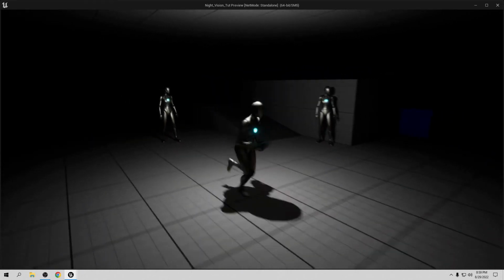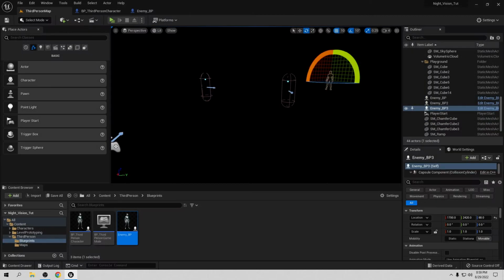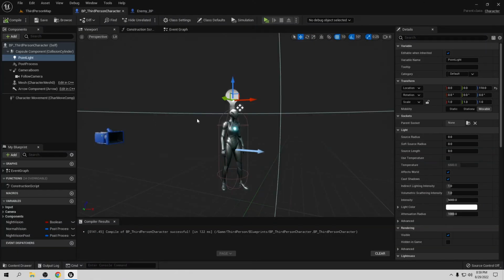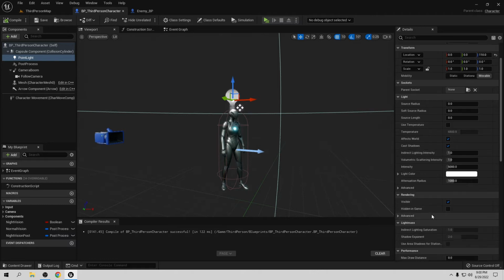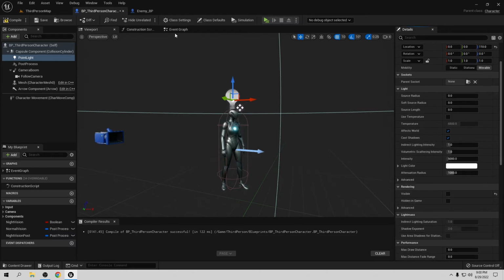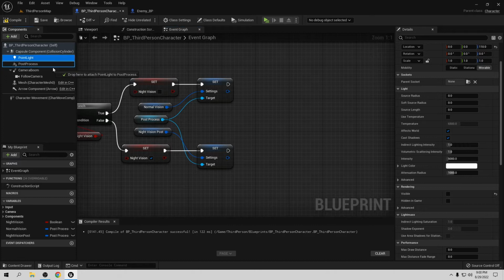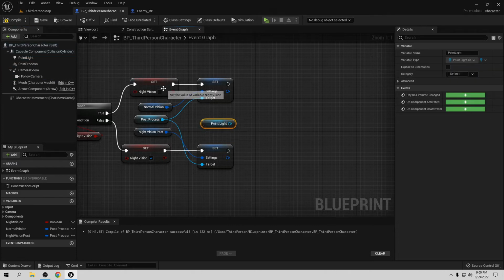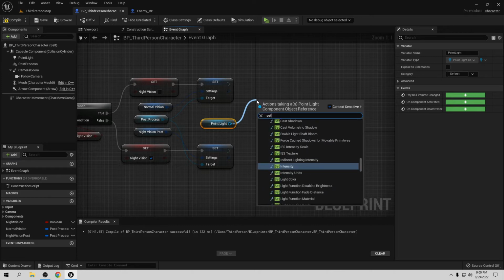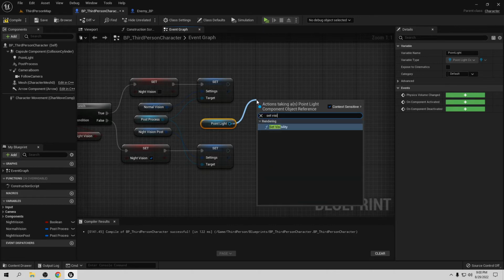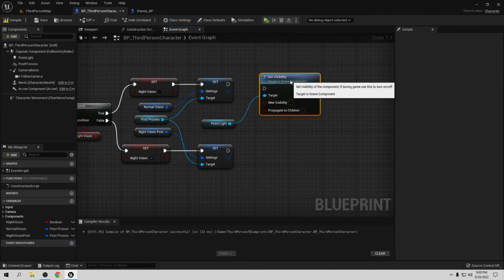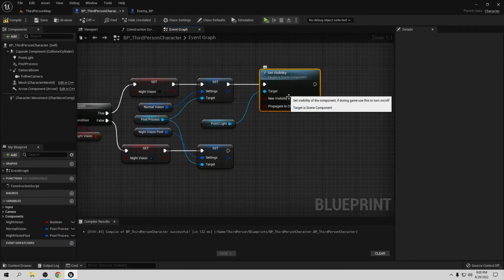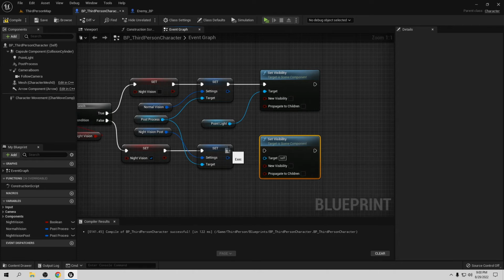So now we don't want it to be activated all the time because it looks weird. So let's close this, go to the third person character here, let's go to point light and go to visible and let's set it to false. So go to the event graph and here let's drag the point light, and if we are not in night vision, let's set visibility to false, and let's copy and paste to have the same because it's almost the same. So copy this, target this from here to here, and we need it to be true if we are in night vision. So let's compile and save.